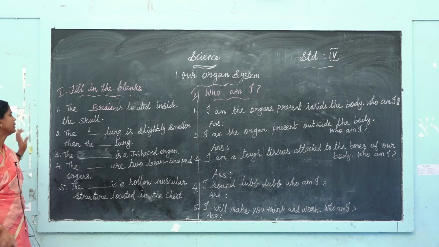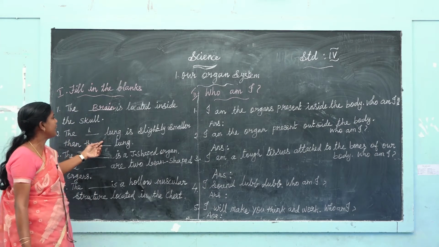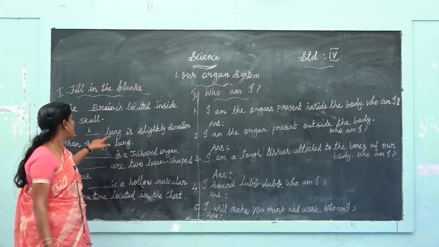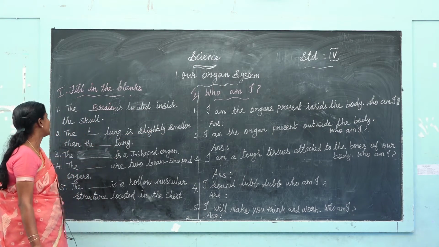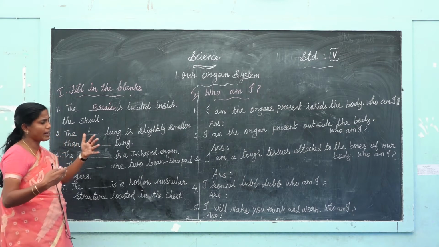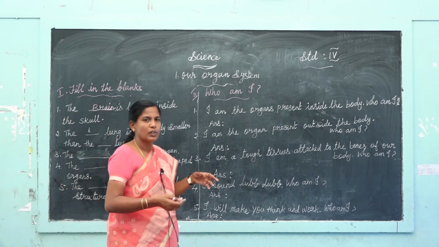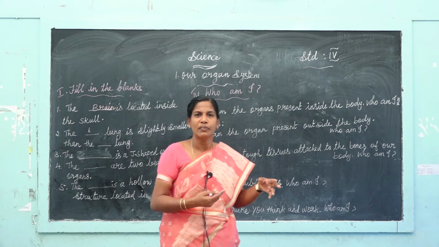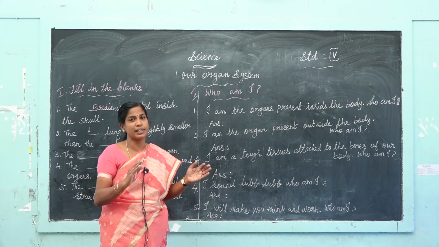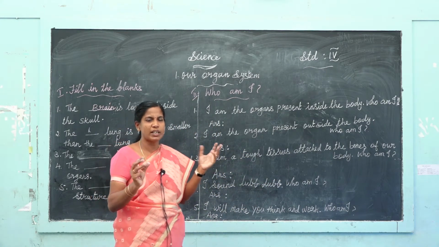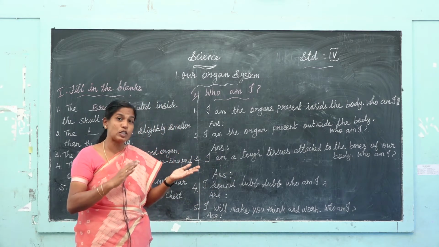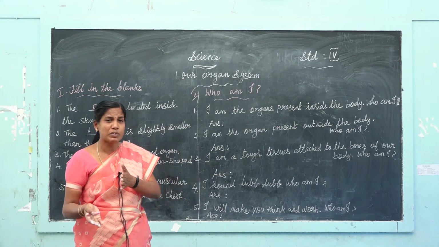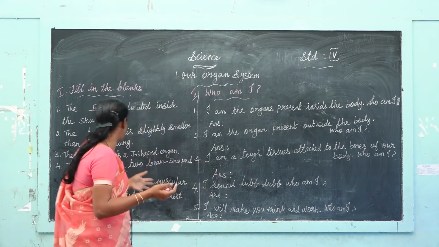B-R-A-I-N. Brain. Next one, the dash lung is slightly smaller than the dash lung. Which lung is slightly smaller than the other one? We have two lungs. One lung is larger, one lung is slightly smaller. Which lung is slightly smaller than the other lung?